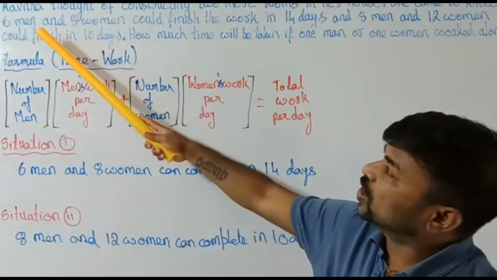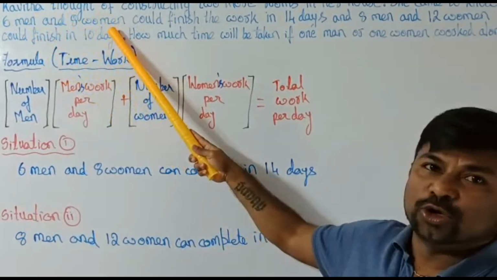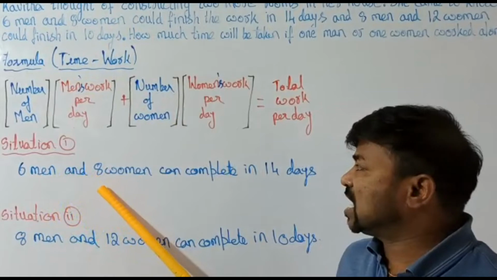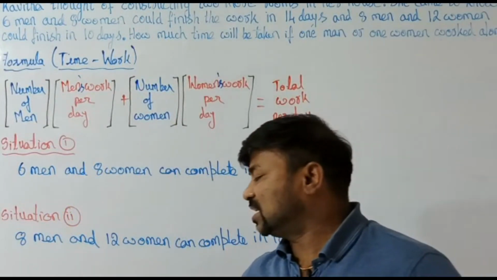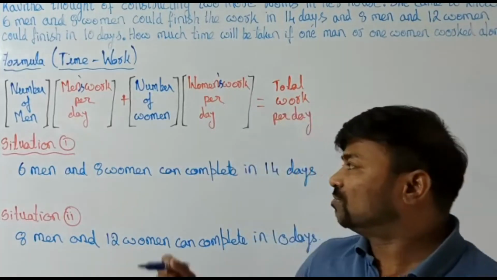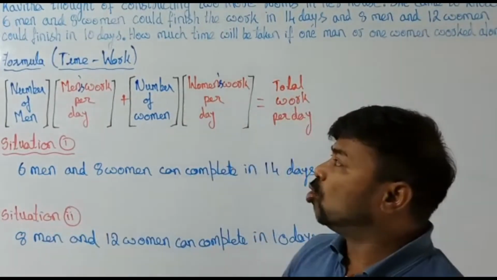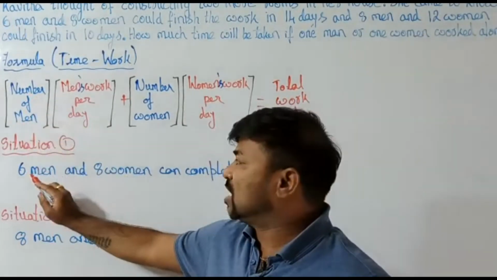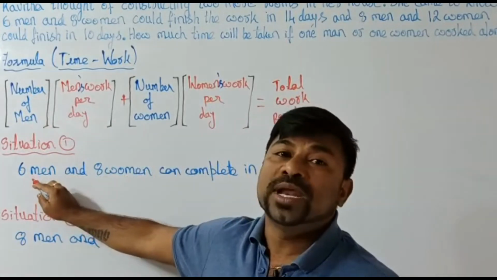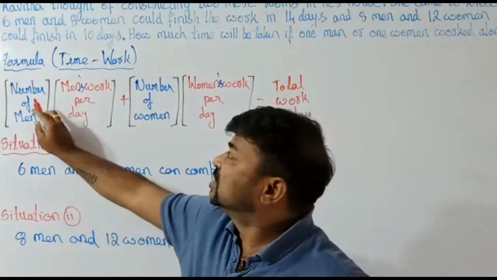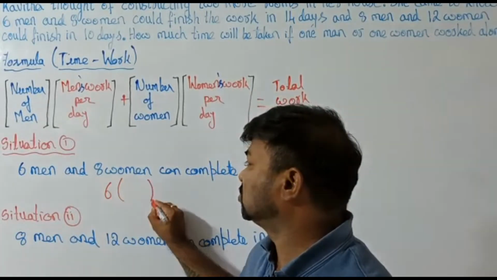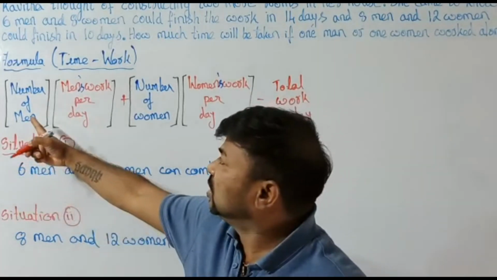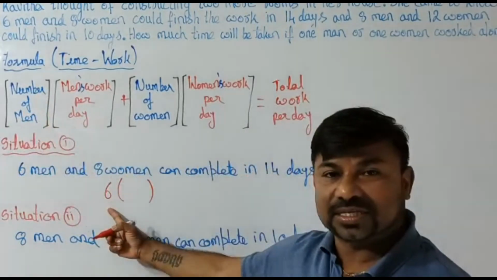All right, if you check it out, 6 men and 8 women can complete the work in 14 days. That is the given question for us. So now, from seeing this question, in situation 1, how many men are there? 6 men are there, right? That is 6 times, the number of men is nothing but 6.